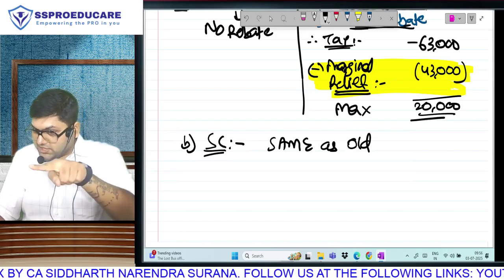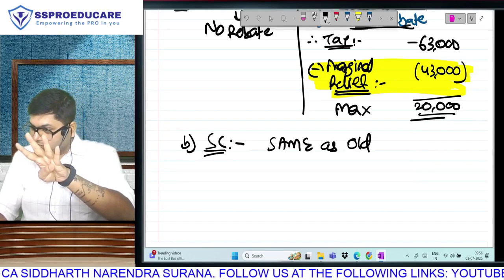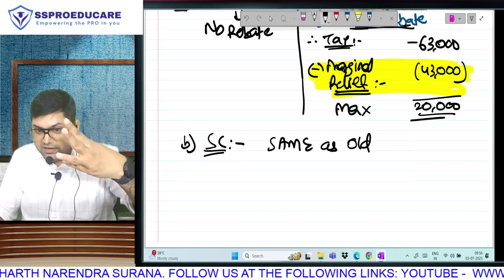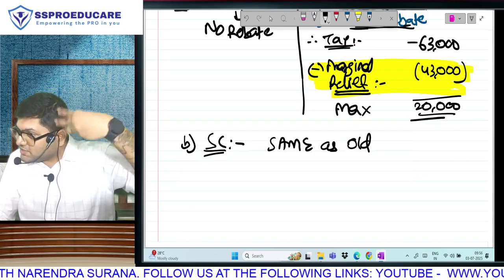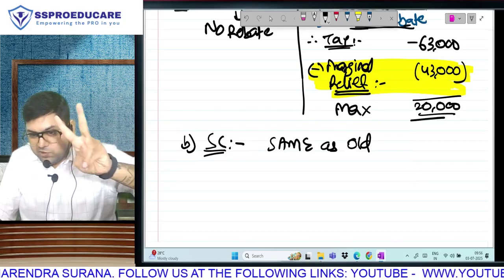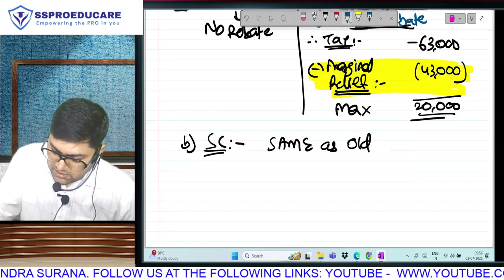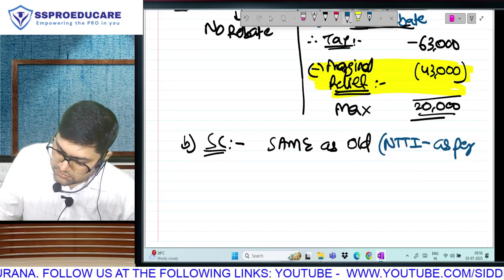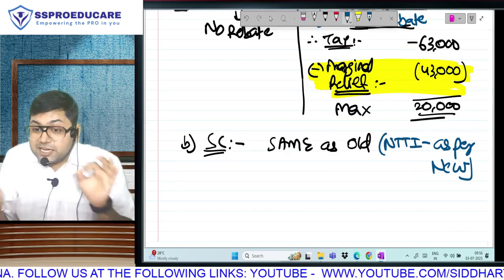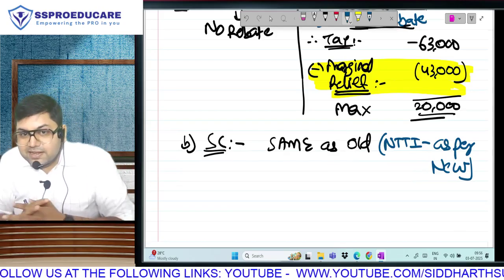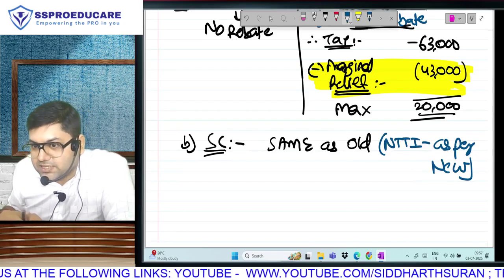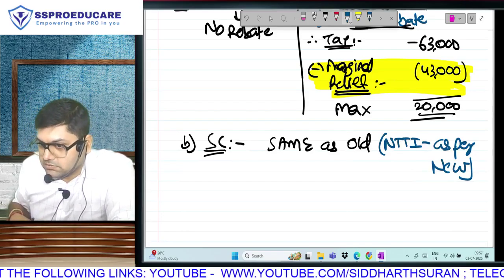While surcharge that way is absolutely same as old, you still need to note two things. For these assessees, individual, HUF, AOP, BOI, AJP, old ka surcharge kya hai? 10, 15, 25, 37. After 50 lakh, 1 crore, 2 crore, and 5 crore. But note two things. First, NTTI should be as per new. It is possible that your NTTI in old regime is 80 lakhs, but in new regime it is 1 crore 20 lakhs.